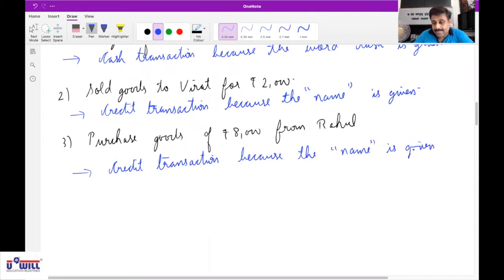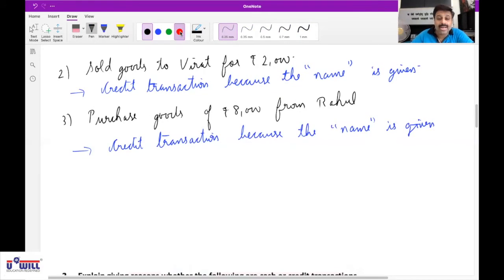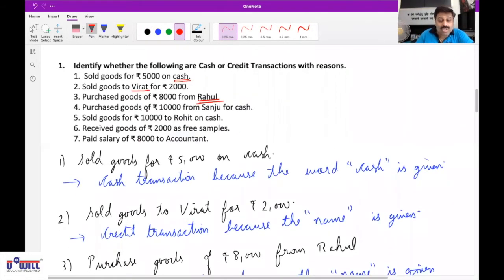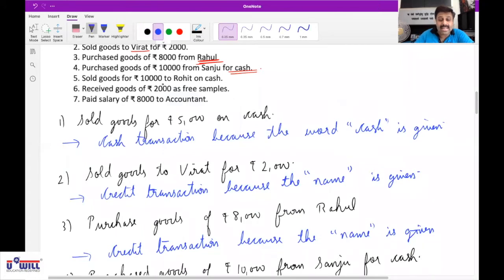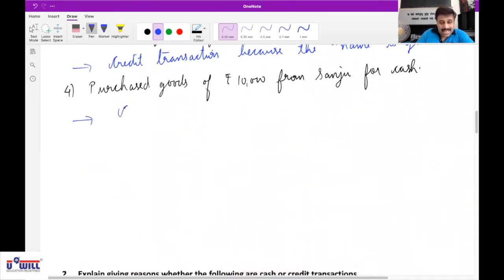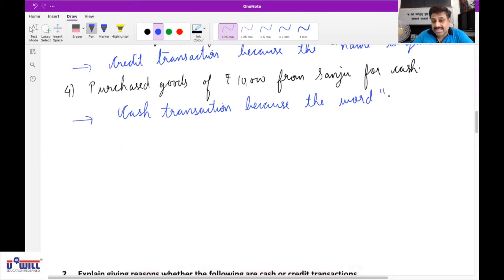Yes, sir. Okay, look at the next one. Purchase goods of 10,000 from Sanju for cash. It is a cash transaction, because the word cash is mentioned in the question. Since the word cash is given, it is a cash transaction. So write down cash transaction because the word cash is given.